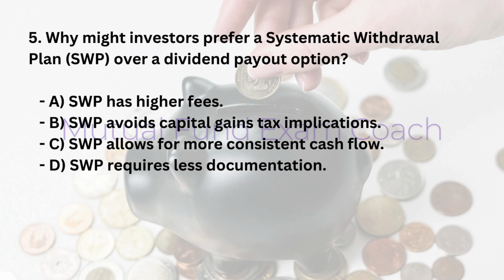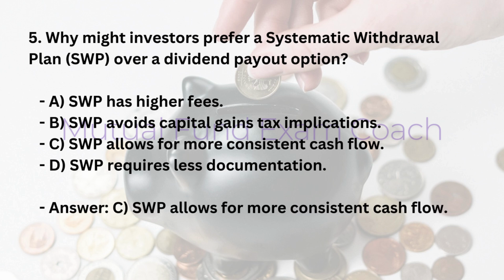5. Why might investors prefer a systematic withdrawal plan, SWP, over a dividend payout option? A. SWP has higher fees. B. SWP avoids capital gains tax implications. C. SWP allows for more consistent cash flow. D. SWP requires less documentation. Answer, C. SWP allows for more consistent cash flow.